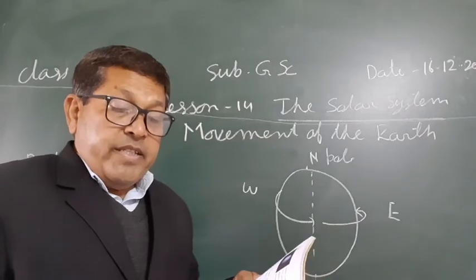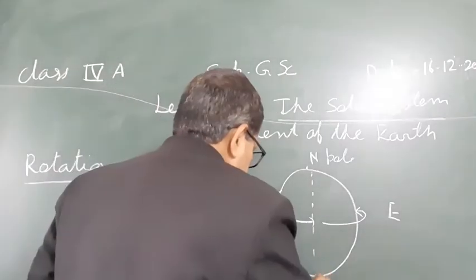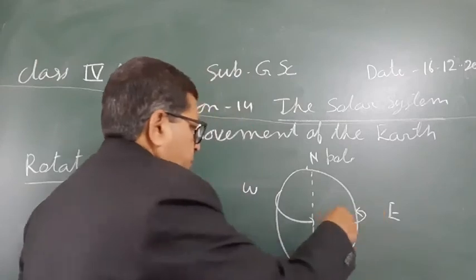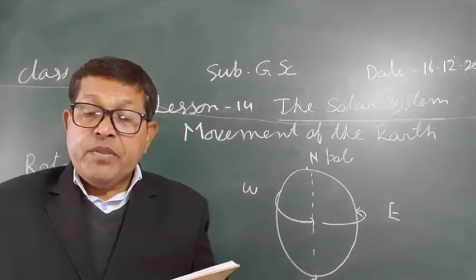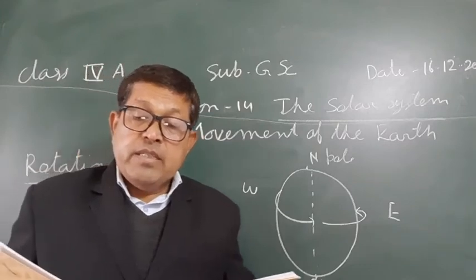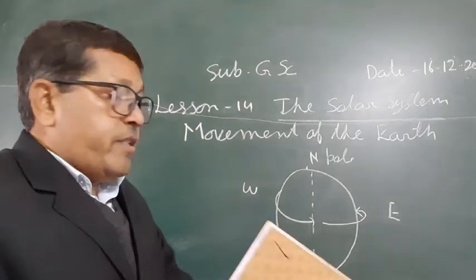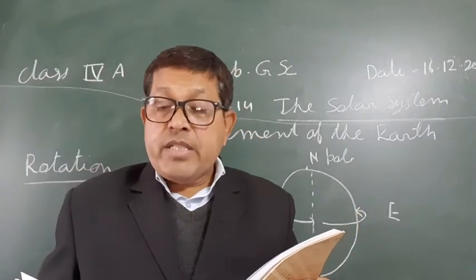This is called the earth rotation. The earth rotates from west to east on its axis.